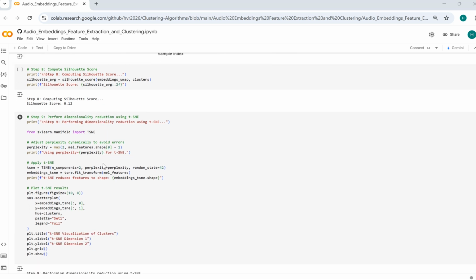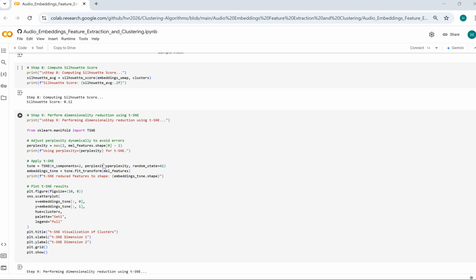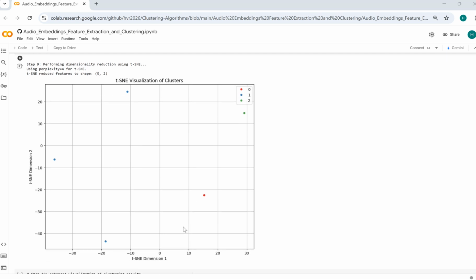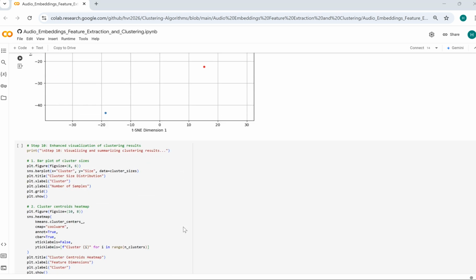And let's move on to dimensionality reduction using TSNE. TSNE provides another dimensionality reduction method, complementing UMAP by preserving local relationships. TSNE helps visualize clusters from a different perspective. The scatter plot highlights how clusters group in this reduced space, giving further validation of the clustering approach.